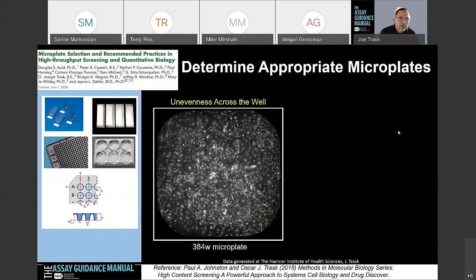So if you are going to be using a new microplate that maybe hasn't been out there, or even if you're looking at new lots of microplates, you may just want to inspect them to make sure that all of the fields that you're going to be viewing in those plates are accurate, the resolution looks good, and the algorithms are measuring what you're expecting. This is an example of a new plate that we're evaluating. This is when I was at the Hamner Institute.